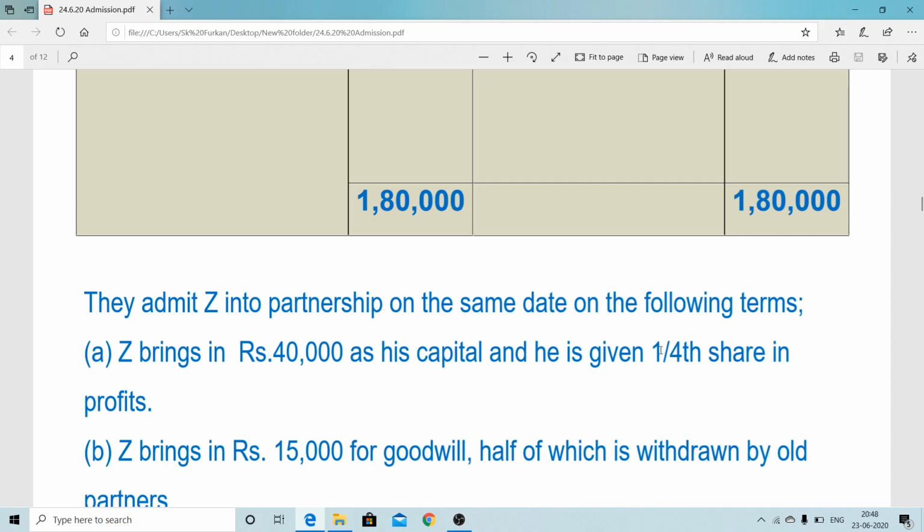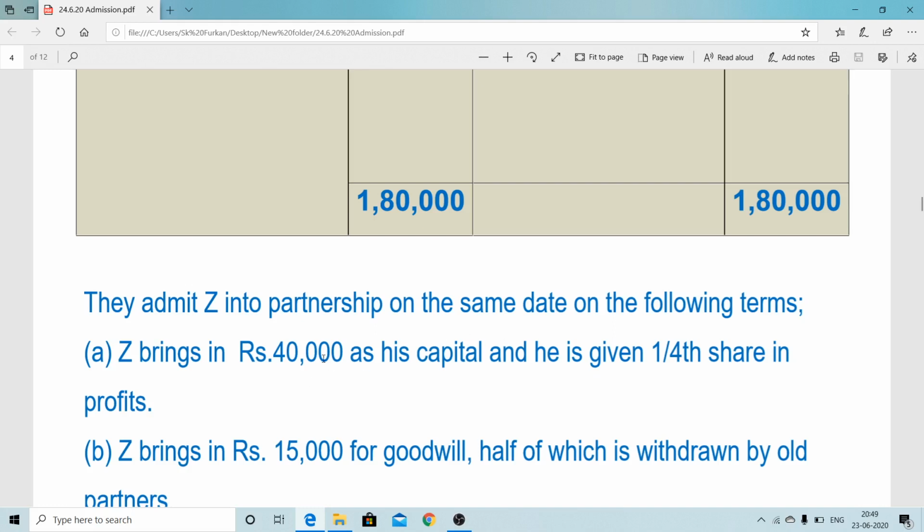So for 1/4 share, how much did he contribute? 40,000. So what will be total capital of the new firm? 40,000 into 4, 1,60,000. Easily you can calculate. Now on that basis, if you want to calculate the old partners' capital, we can find out. Like that way, calculating new ratio, or another way, 1,60,000 minus 40,000, that is coming 1,20,000. That will be their capital.